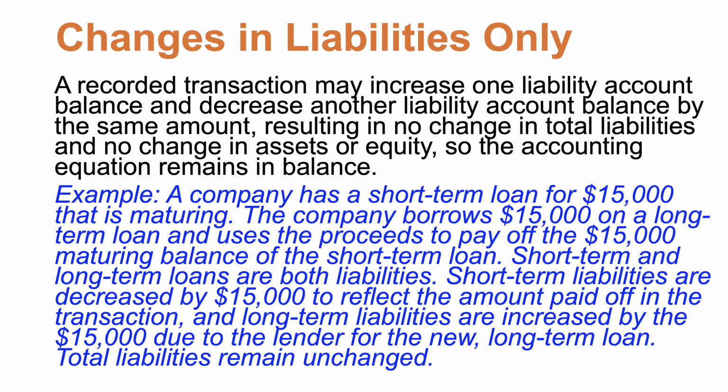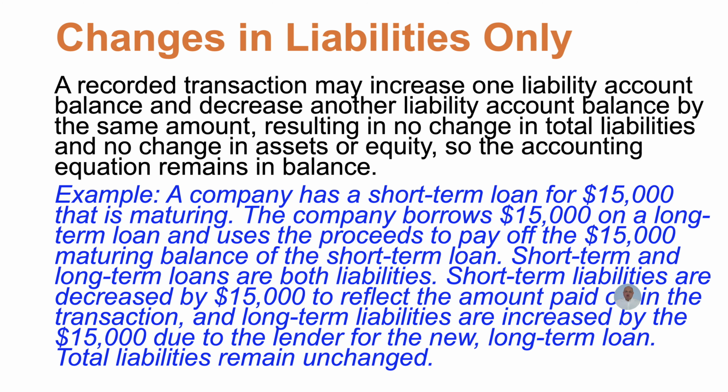The company borrows $15,000 on a long-term loan and then uses the cash, the proceeds from that long-term loan, to pay off the short-term loan. Now, both of those loans, the short-term and the long-term loans, are both liabilities. So short-term liabilities are being decreased and long-term liabilities are being increased, both by $15,000. One liability goes down, one liability goes up, liabilities remain unchanged, and our equation stays in balance.